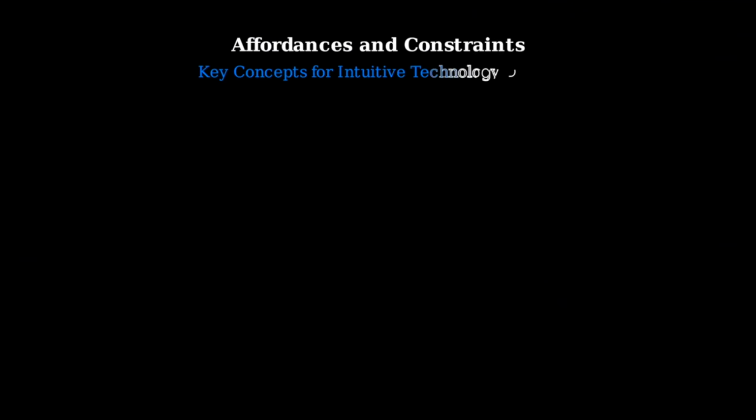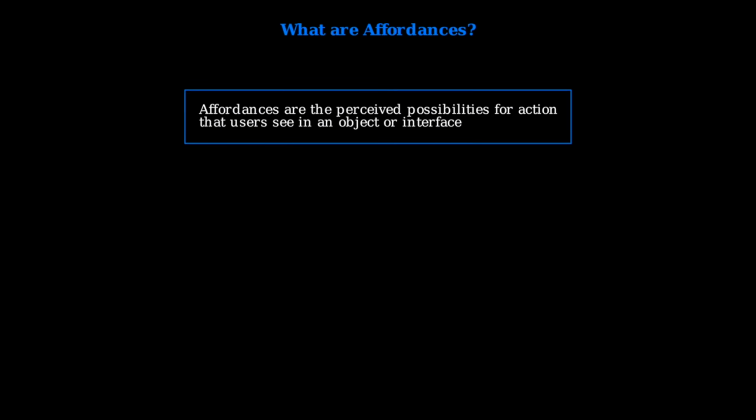Affordances and constraints are fundamental concepts that shape how we interact with technology every day. These principles determine whether a digital interface feels intuitive or confusing, whether we can accomplish our goals efficiently or struggle with poor design. Affordances are the perceived possibilities for action that users identify in objects or interfaces.